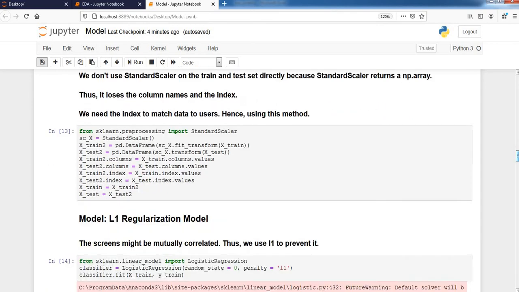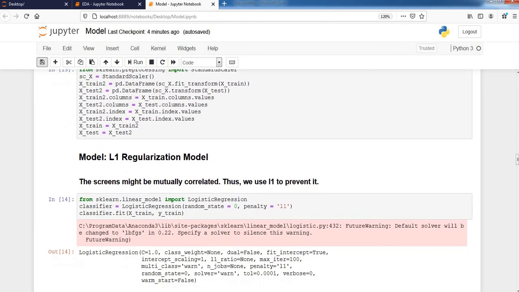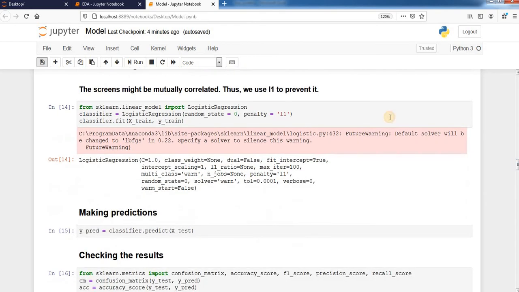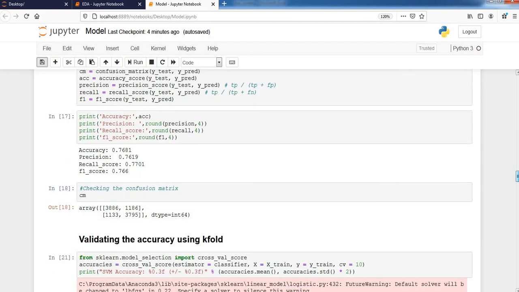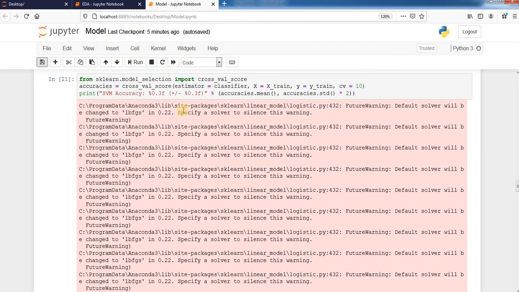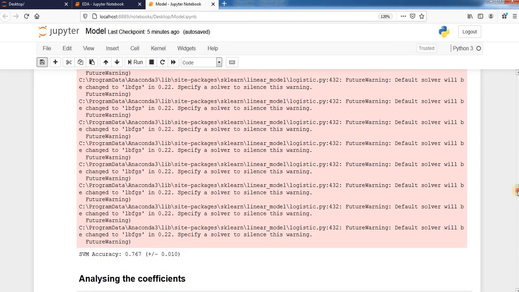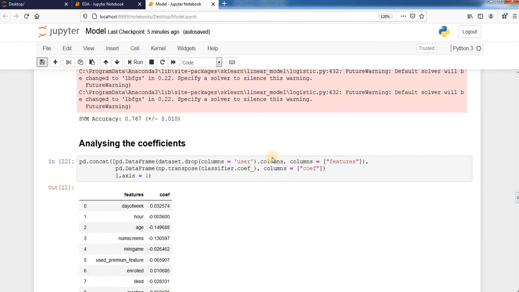Feature scaling was performed. Logistic regression with L1 regularization was used to build this model. Over here, the model was built and the predictions were made. The accuracy and other metrics were checked over here, followed by building the confusion matrix. K-fold cross-validation was used to verify the accuracy. After that, the coefficients were analyzed to see how the coefficients affected the results.